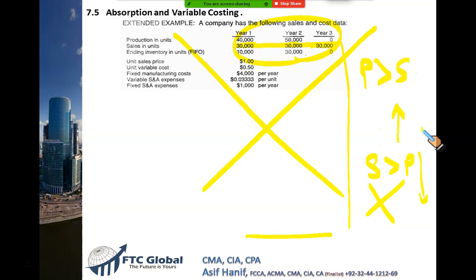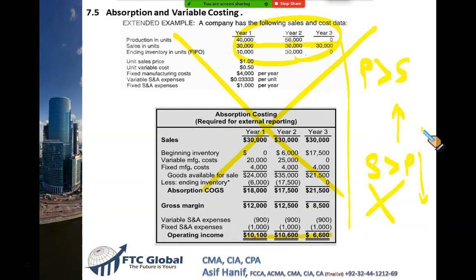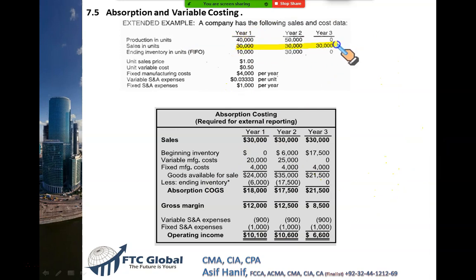But look at this here. This is a very strange situation: our sales are the same, but sometimes we have high profit, sometimes very low profit. Why is it so? Because the profit is being manipulated by producing more or less. So now we fully understand that under absorption costing, profit can be manipulated by producing more or less.